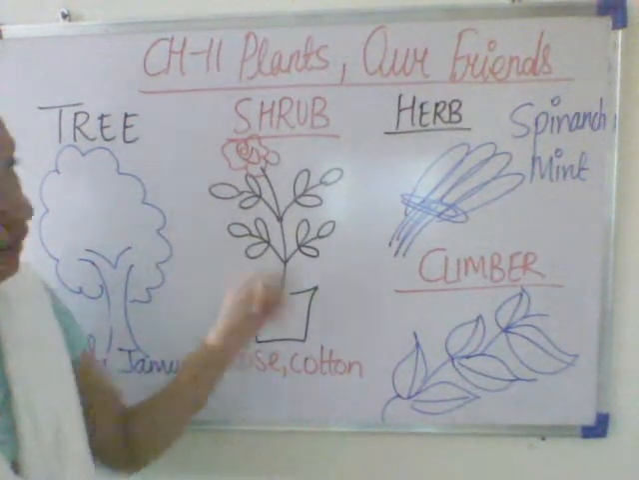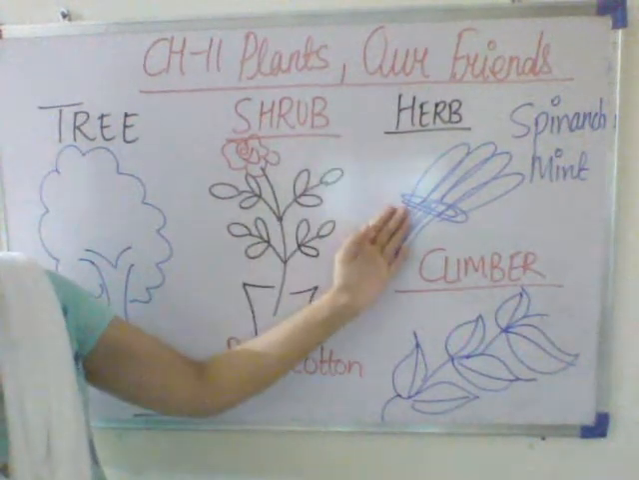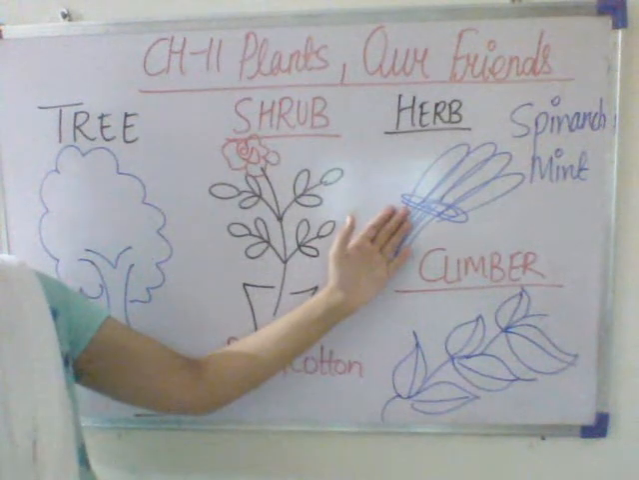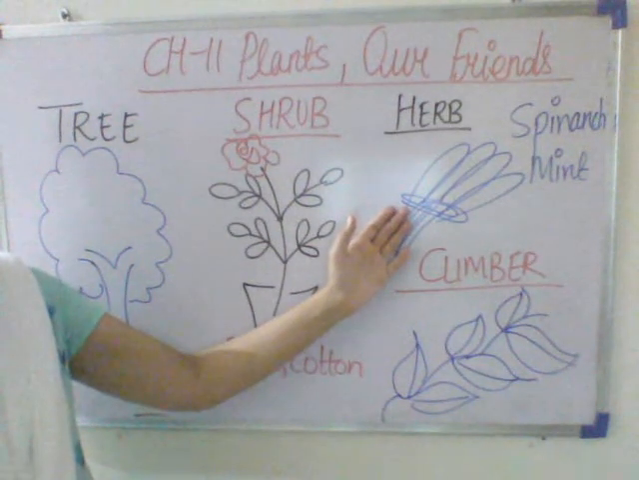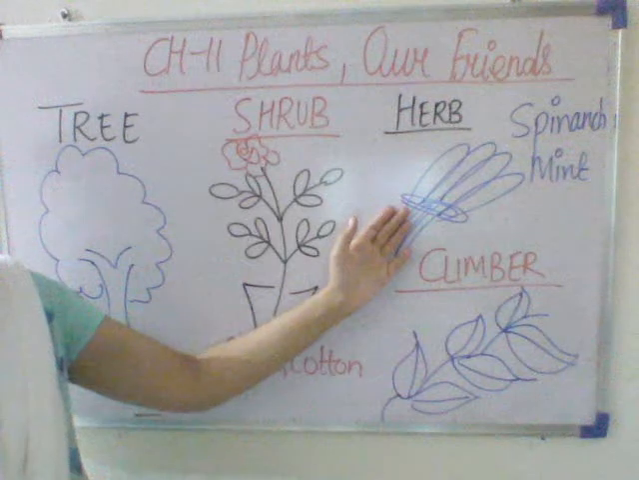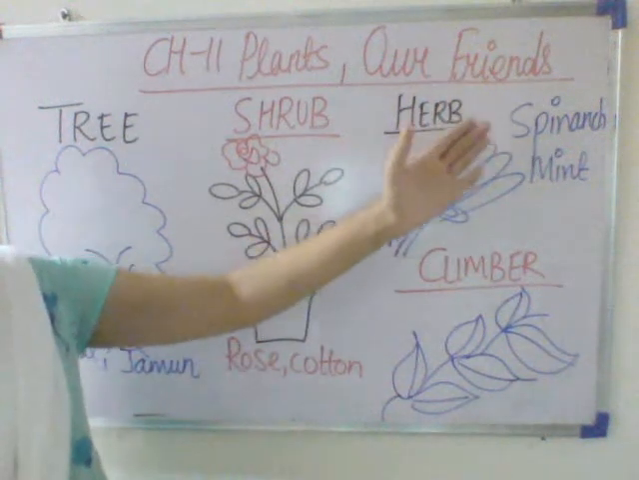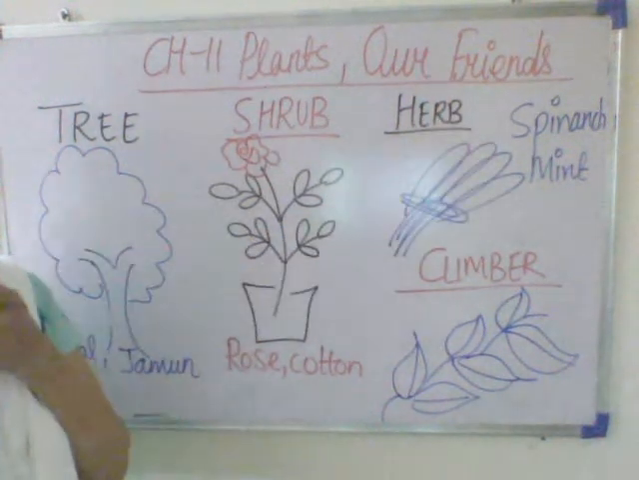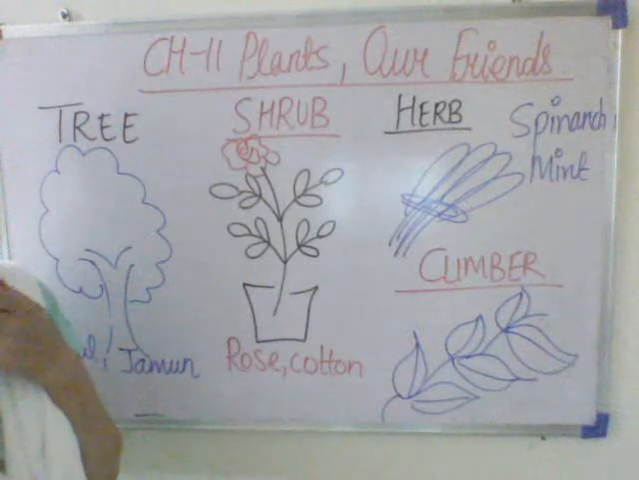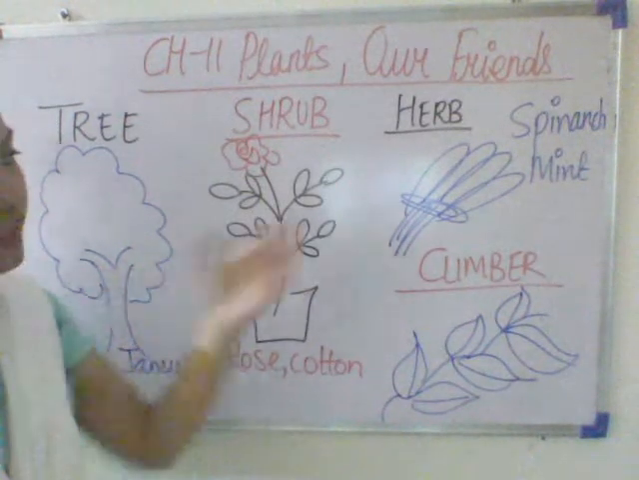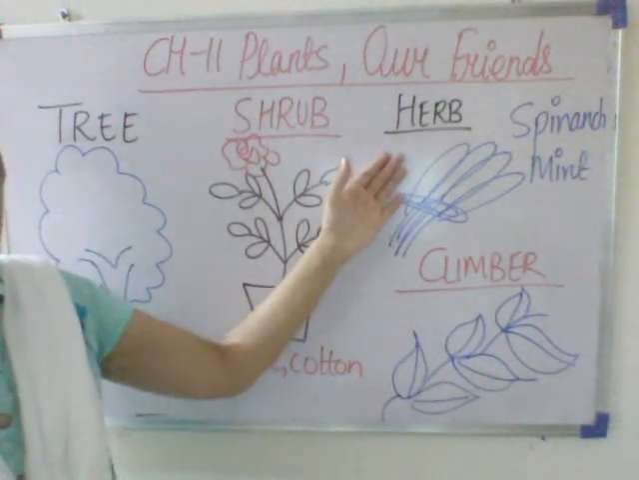Next comes a herb. A herb is a very small plant. It has a soft stem, like spinach, mint, tomato, rice. These are herbs. Most herbs live for a few months.